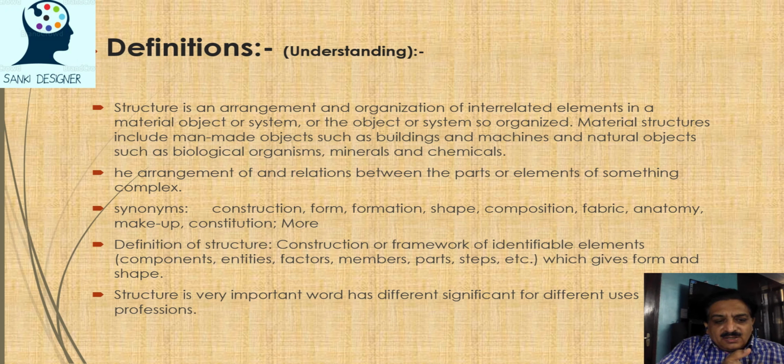So structure is a very important word which may be used in different contexts, as we have social structures, economic structure, poverty structure, and any structure. So in our case, we are talking about a structure which is connected to the structural system for transferring a load of any building or any structures, right? A chair is also a structure, a table is also a structure which we use for some specific purpose.